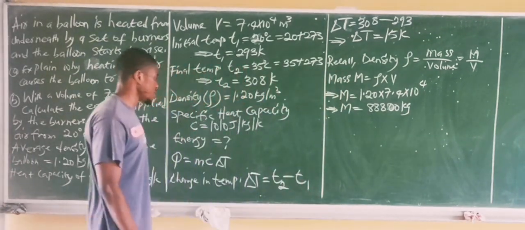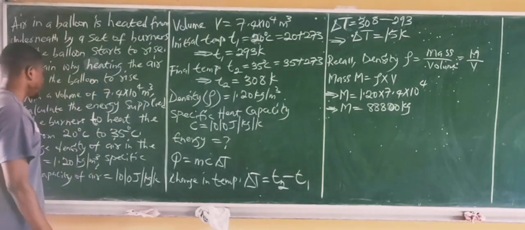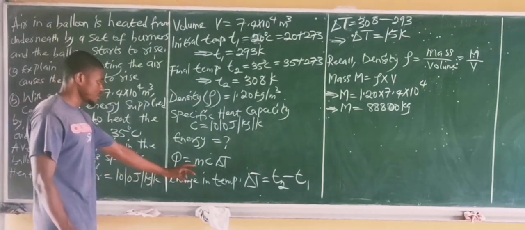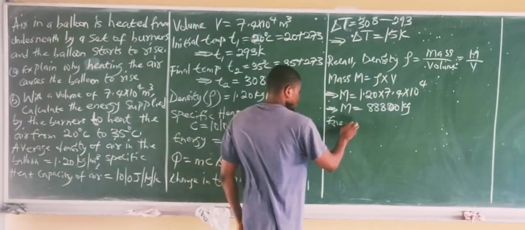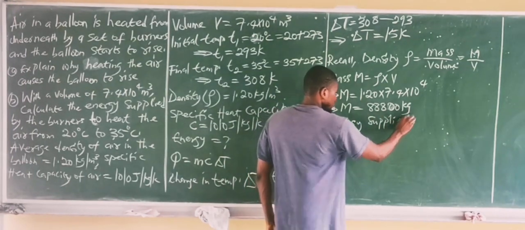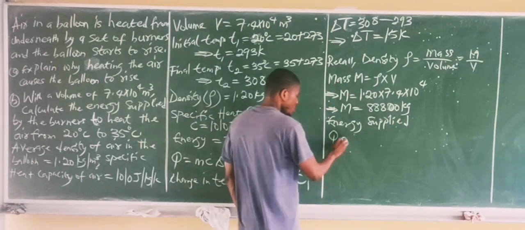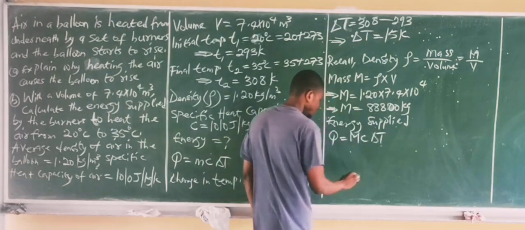So if this is the mass of the air, it becomes easier for us to calculate the value of the energy supplied. The energy supplied, therefore, is Q equals mass times specific heat capacity times change in temperature.